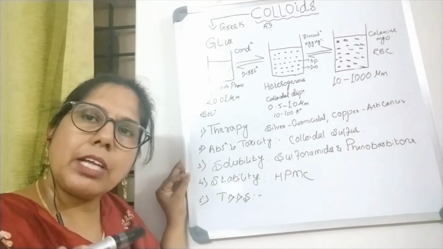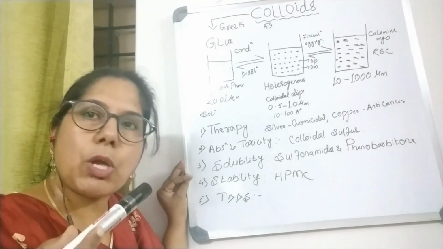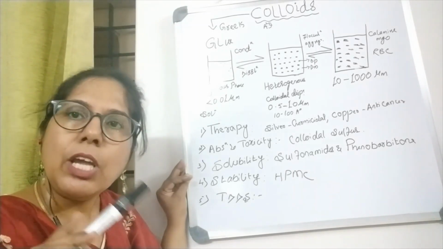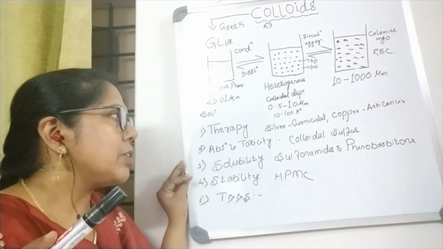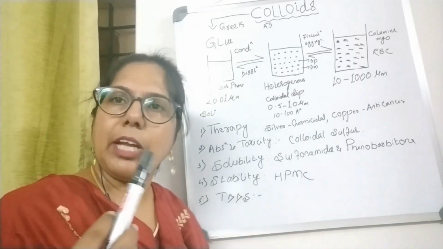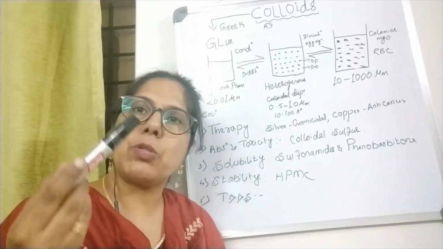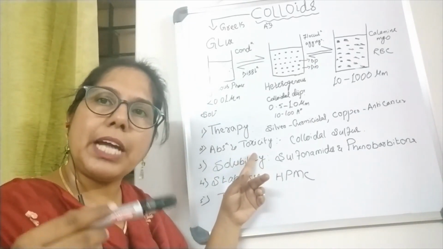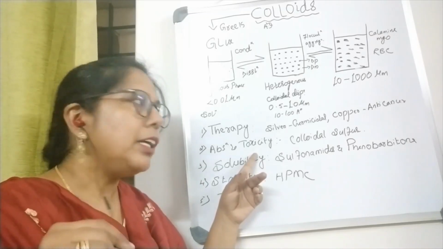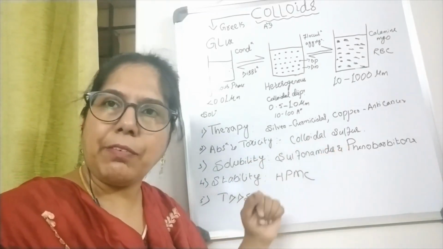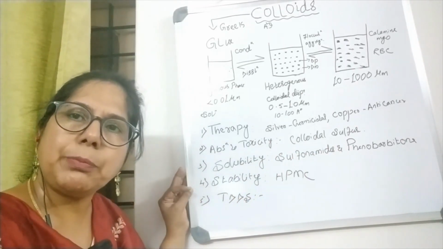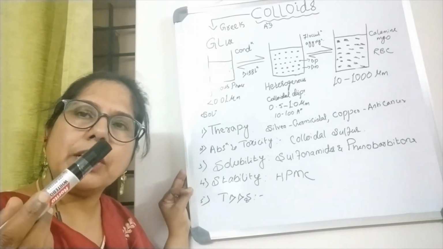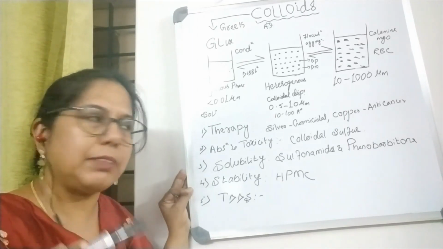The second most important application is absorption and toxicity. Here the colloidal dispersion has a greater absorption rate in comparison with the suspension and emulsion, not with the solution. So if we prepare anything in the colloidal form, it will have greater absorption, but it may also have toxicity, so we have to reduce the dose. If we prepare a colloidal dispersion of sulfur, it will have greater absorption compared to the suspension or emulsion of sulfur.